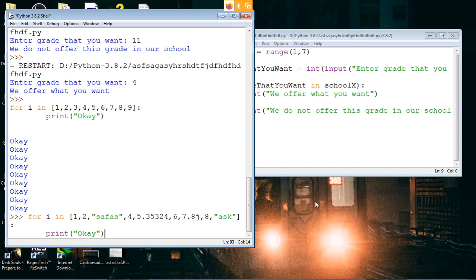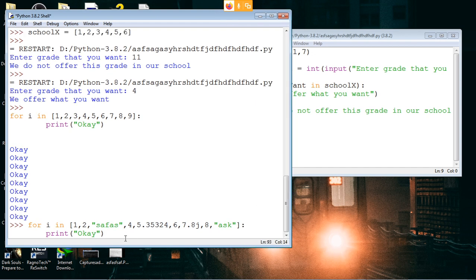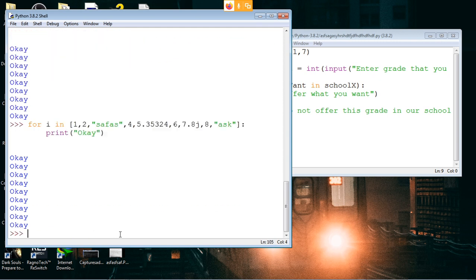Now if you do this, it still prints okay 9 times. So essentially, whatever elements are there inside your list does not matter. What matters instead is how many elements are there, the count of the elements. Why does it print 9 times?